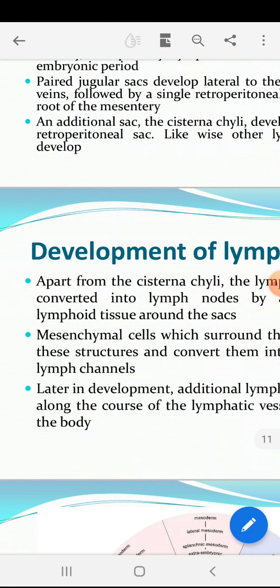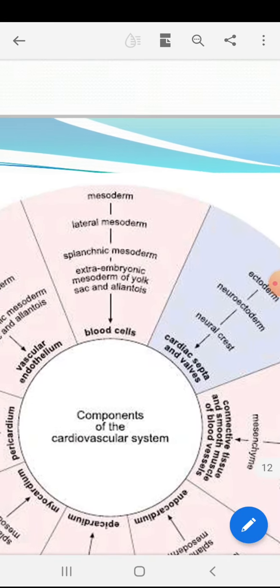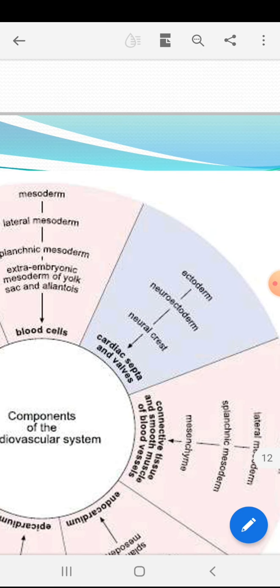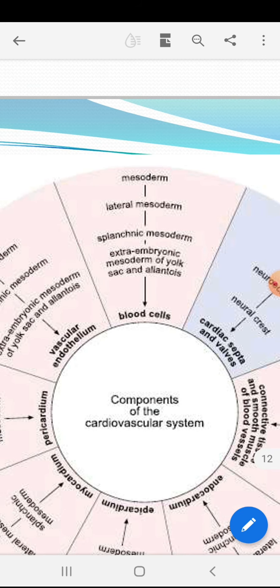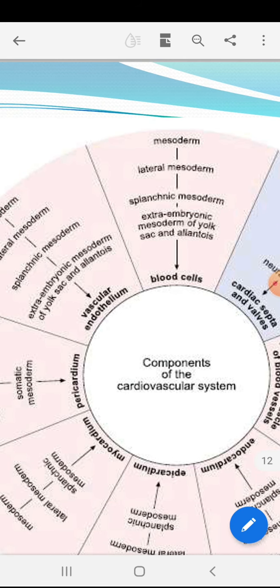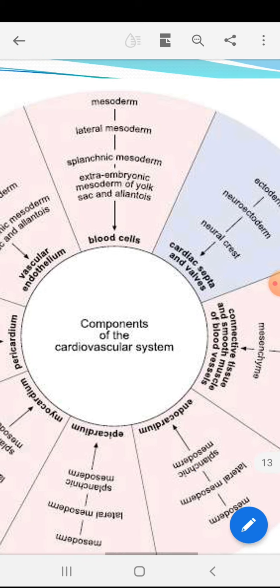Different types of lymph node develop. And see, this is just a summary of the different parts, how different structures develop in the cardiovascular system. There are different types of structures, we know pericardium, myocardium. This is just a summary. You can see this.